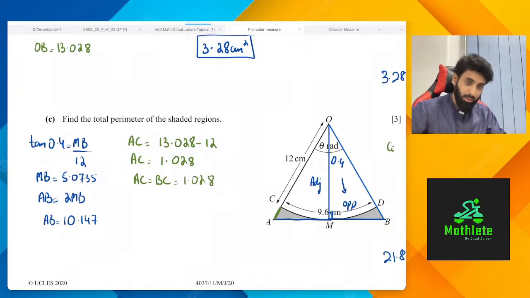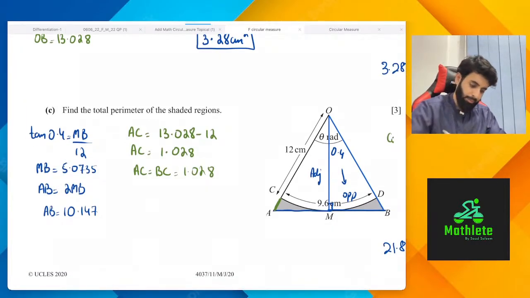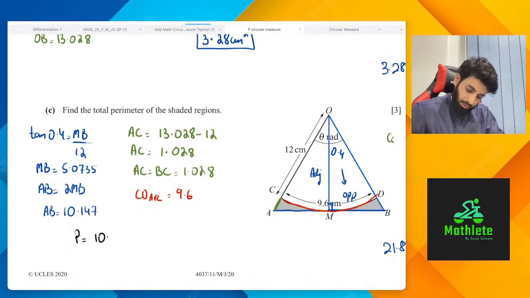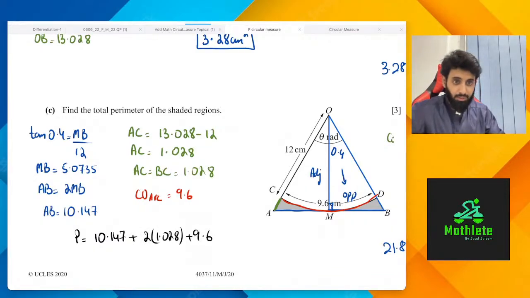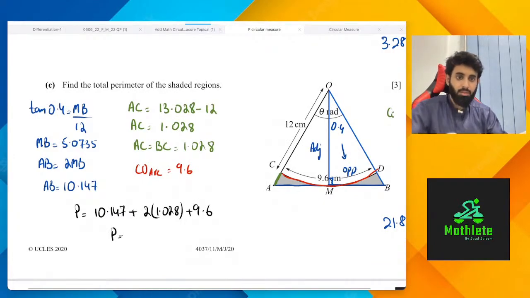Okay, so we're almost there. What's left is the arc length. So the arc length, let's color that in red. CD arc is equals to 9.6. Now we just put it all together and find the perimeter. So 10.147 plus 2 times 1.028 plus 9.6, and if you've done everything correctly, we should get the final answer.